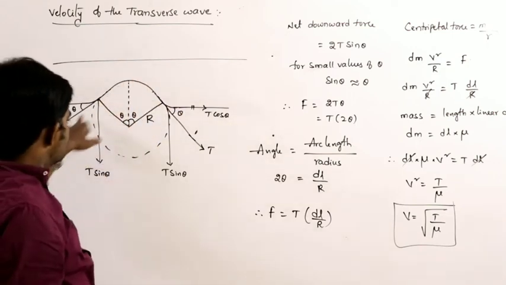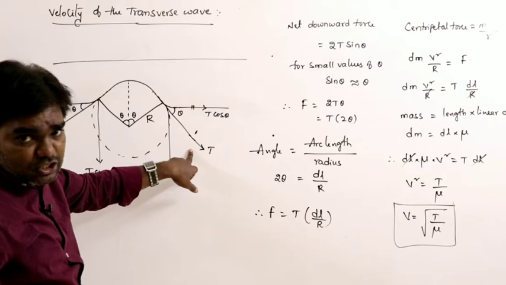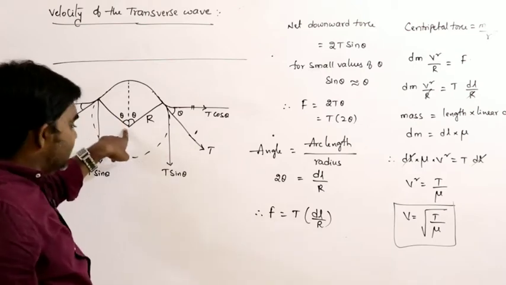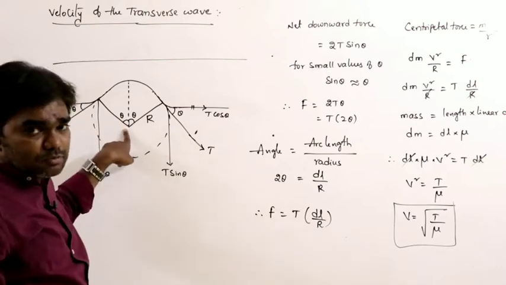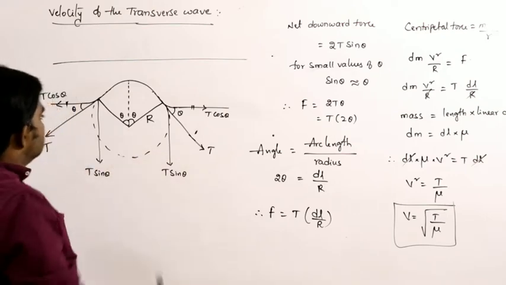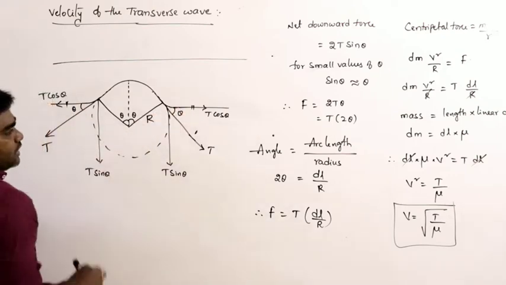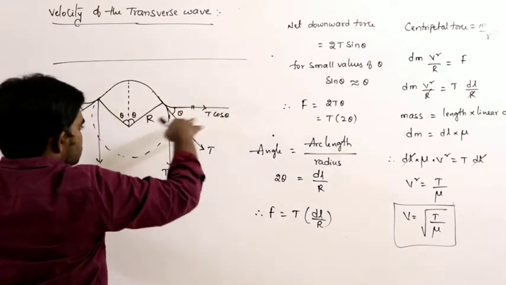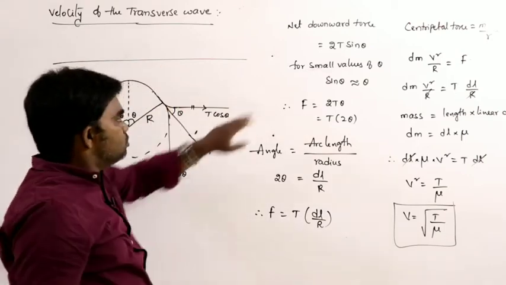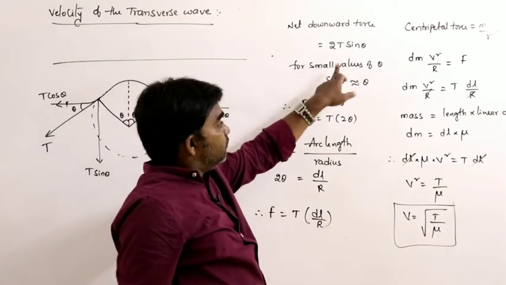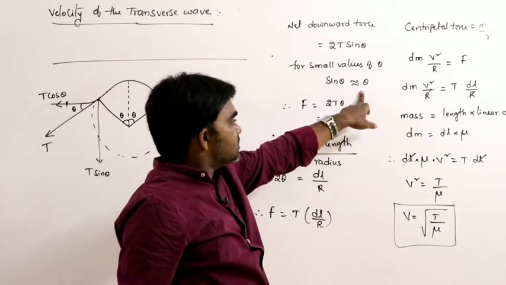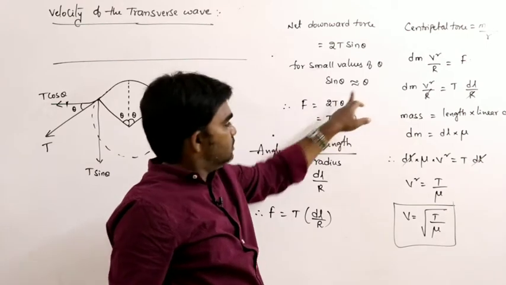In this circle, let us say these are the directions of the tension. The total angle subtended by the small length is 2 theta here. T cos theta gets cancelled because both are in opposite directions. What is the net downward force? 2T sin theta. For small values of theta, sin theta is considered as theta for our convenience.